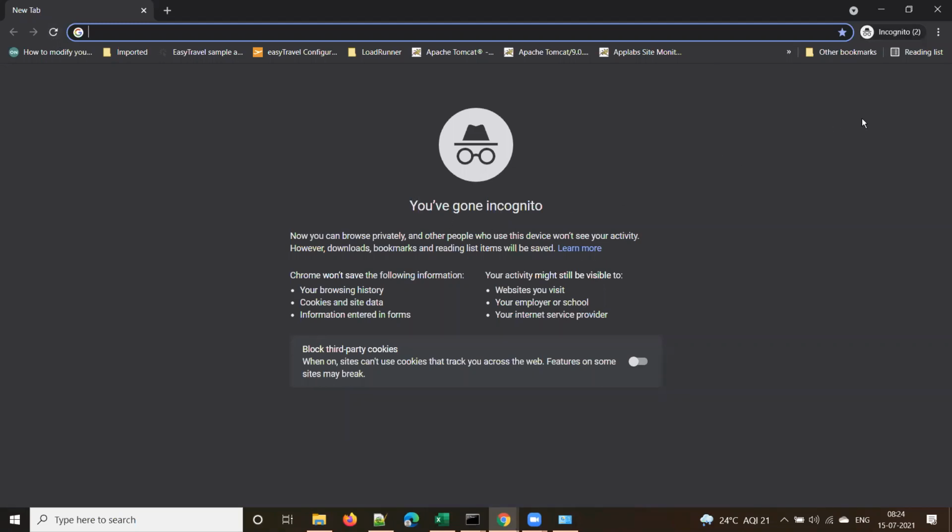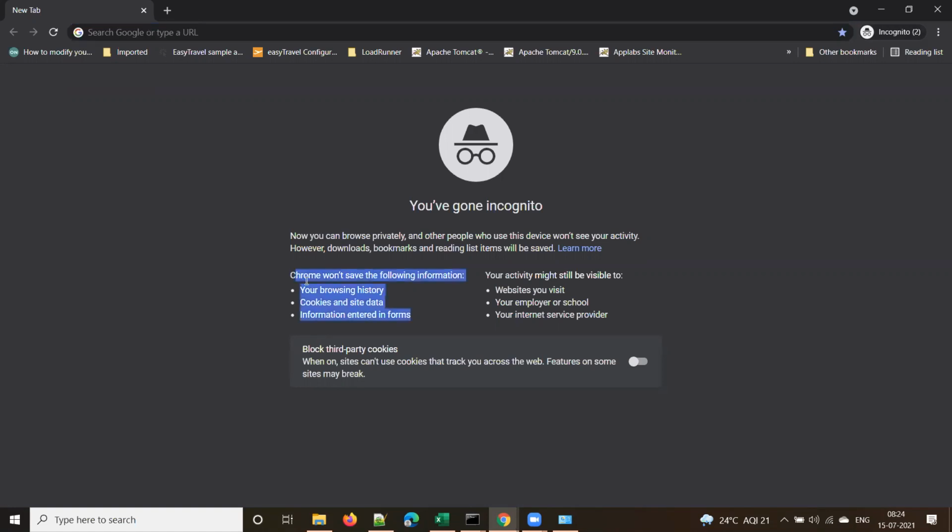So what is the difference between a normal browser and an incognito or private browser? Here, no browsing history will be saved. It is clearly mentioned: Chrome is saying that you have gone incognito. You can browse privately, and other people who use this device won't see your activity. However, downloads, bookmarks, and reading list items will be saved.